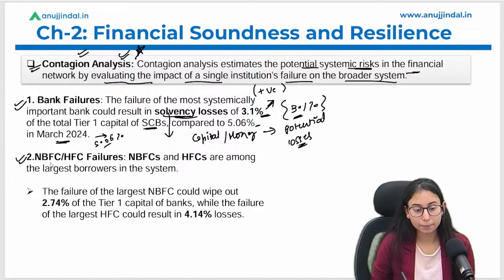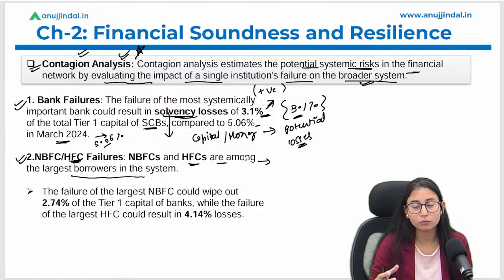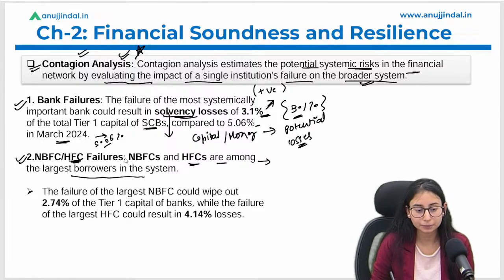Let's talk about the NBFCs and HFCs. इसी रिस्क सिनेरियो में अब हम NBFCs और हाउसिंग फाइनेंस कंपनीज को देखेंगे. Okay. NBFCs and HFCs are among the large borrowers in the system. Okay, they have borrowed a lot from the market because उनका जो major funding होती है वो कहाँ से आती है? बैंक से आती है, right?